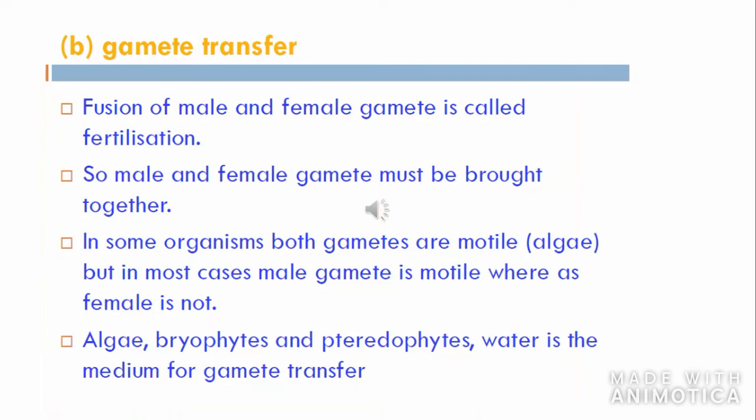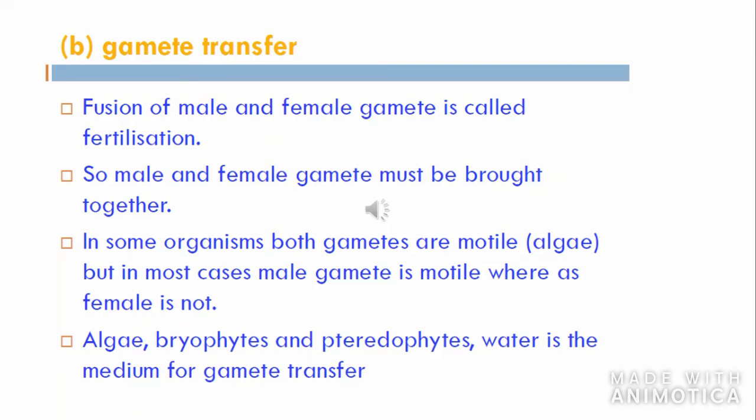The first event in pre-fertilization is gametogenesis, that is formation of gametes. Once the gametes are formed, then the gametes need to be brought together. Only then the syngamy, fusion will take place, isn't it? So, for successful fertilization to take place, gamete transfer is very important. The male and female gametes need to be brought together. Only then syngamy, fertilization will happen.